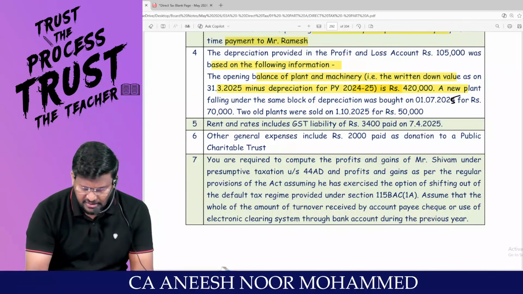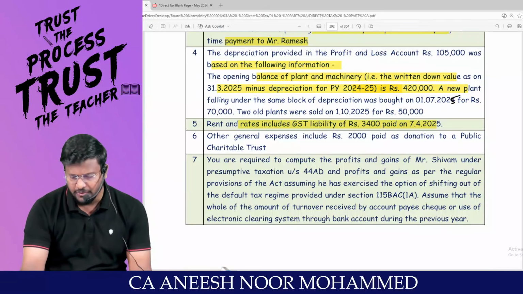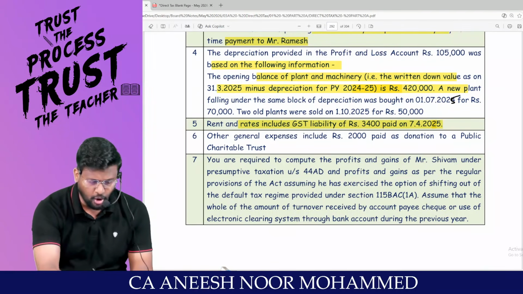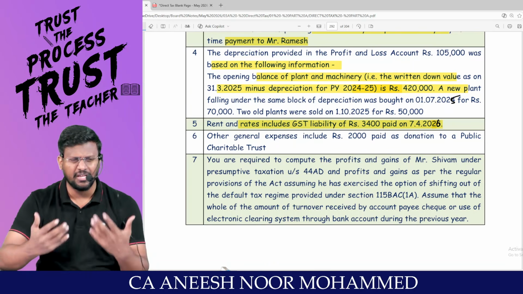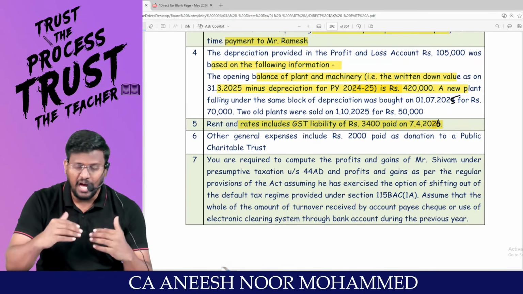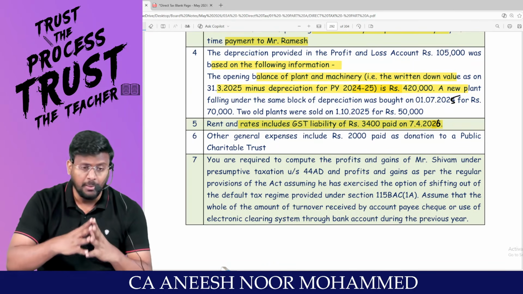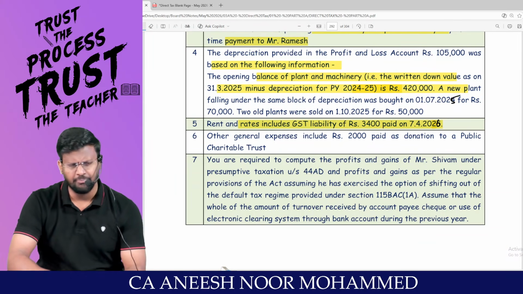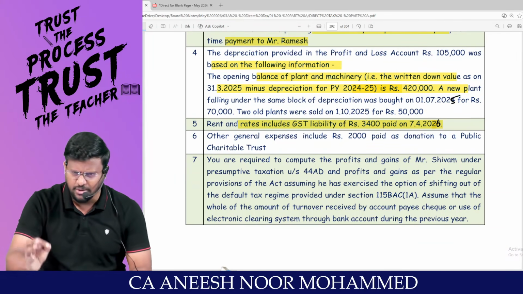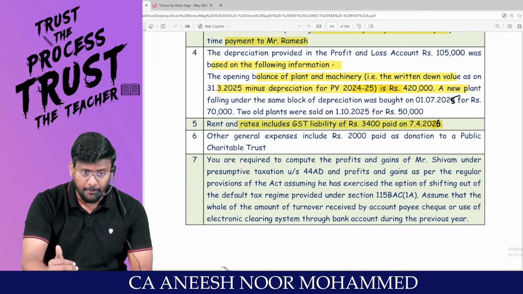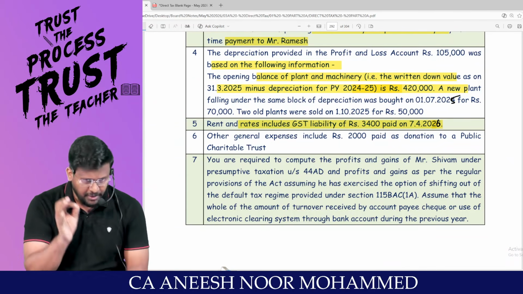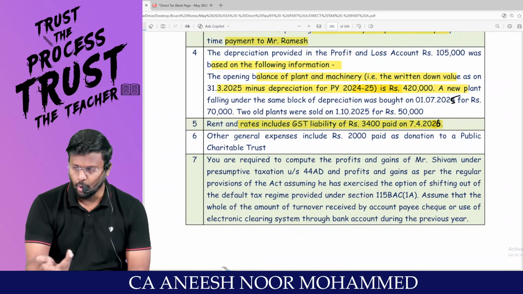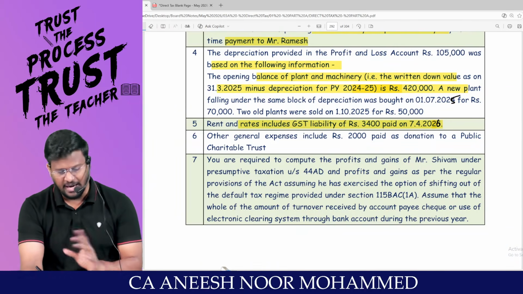Rent and rates includes GST liability of 3,400, which has been paid on 7/4/2026. In the sense, our financial year is 25-26. After 31st of March, in April month, sir, we have paid. No problem, because any taxes, duties, cess or fees payable should be paid before filing the return of income under 139 subsection 1. Since it has been paid before the due date, no problem. No need to add it back.